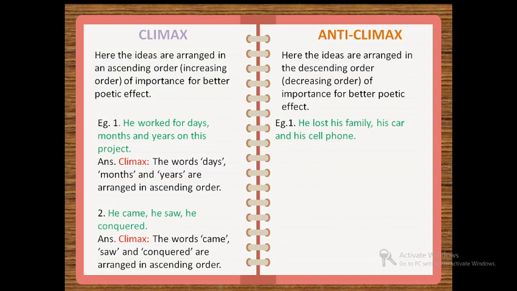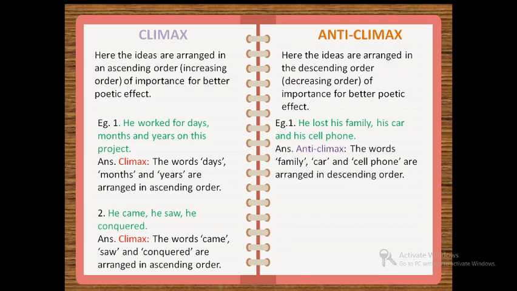So you will write the explanation as answer, then the figure of speech, that is anticlimax. The words family, car and cell phone are arranged in descending order. Our second example, she is a great writer, a mother and a humorist.